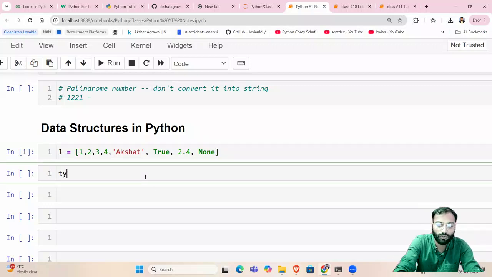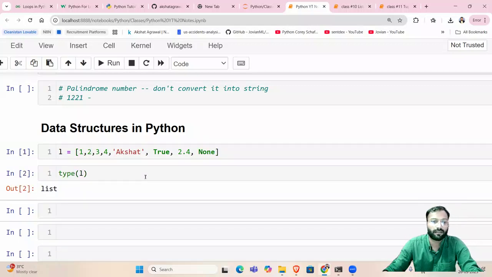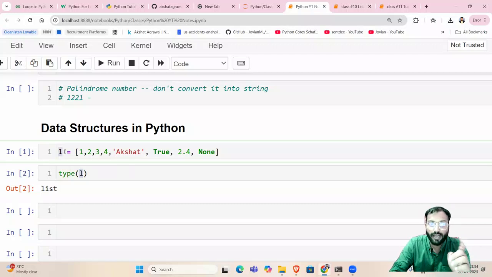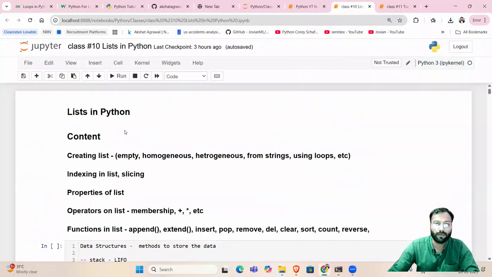And if I show you the type of L, it is a list. So type is an inbuilt function to check the data type of any variable, right? So now L does not contain one value. L contains multiple values combined into a list. So this is just nothing but a list, right? So we are going to cover these topics in the list.